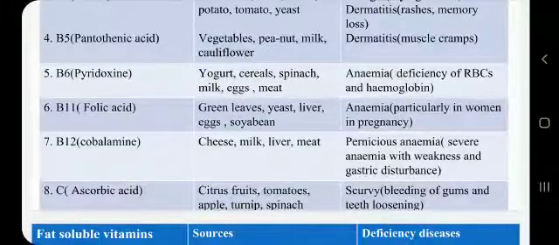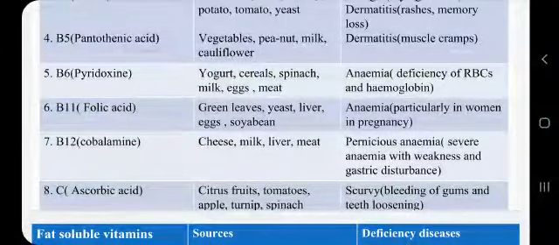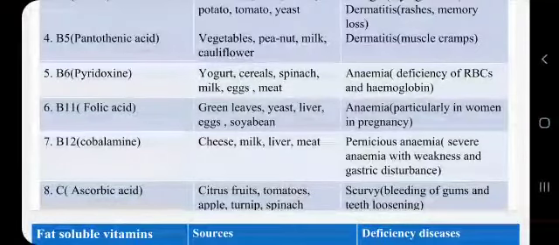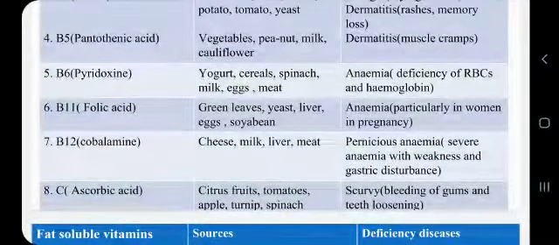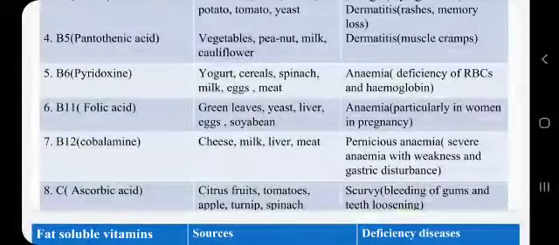And then there is vitamin C, which is called ascorbic acid, and it is also a water soluble vitamin which is found in citrus fruits such as lemons, oranges, etc., and tomatoes, apple, turnip and spinach. And if there is deficiency of vitamin C in the body, then it can lead to scurvy, which causes bleeding of gums and loosening of teeth.